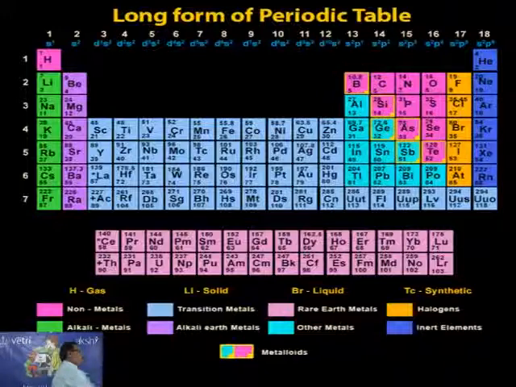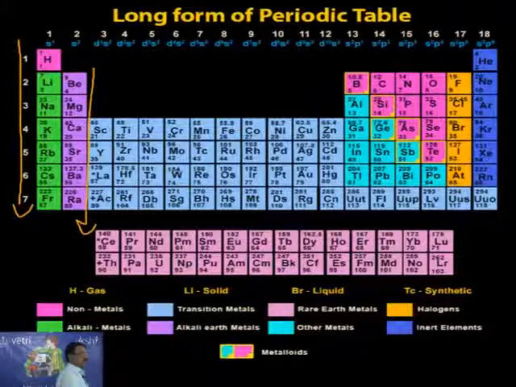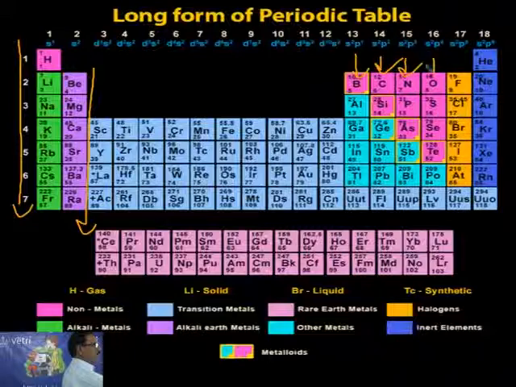The most interesting information here: how to memorize this? According to IIT question papers, the IIT syllabus itself is given, students are advised to memorize elements having atomic number 1 to 30. You have to memorize group-wise, the first and second group, and the same way 13, 14, 15, 16, 17 and 18, up to 30.